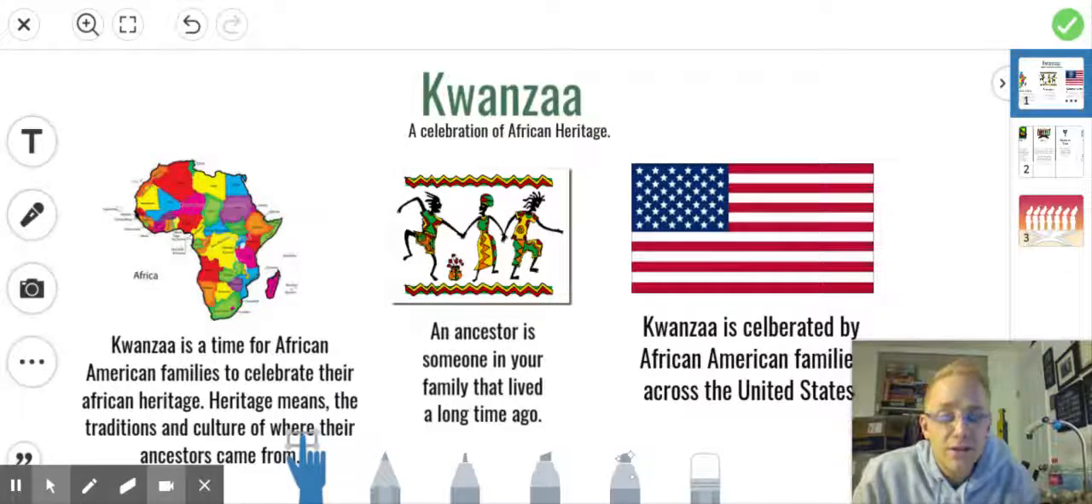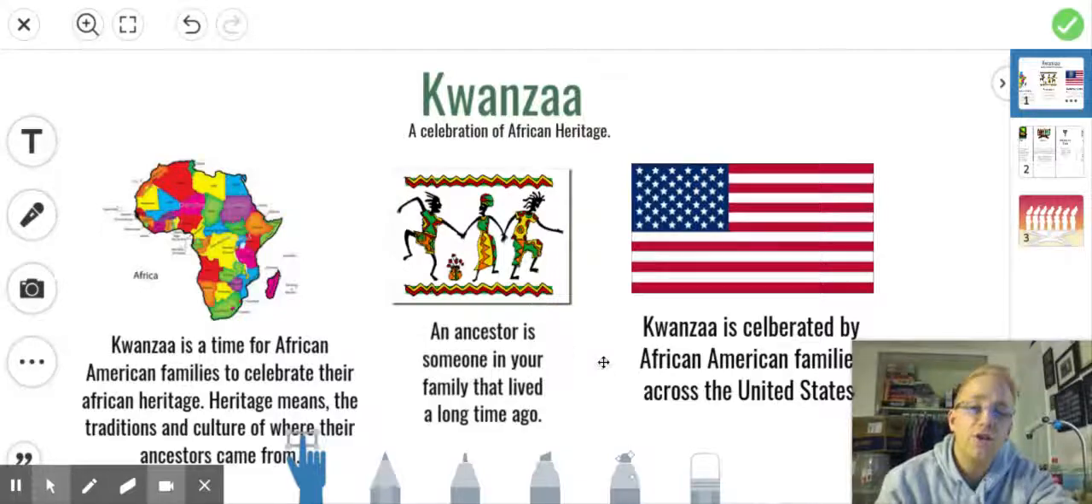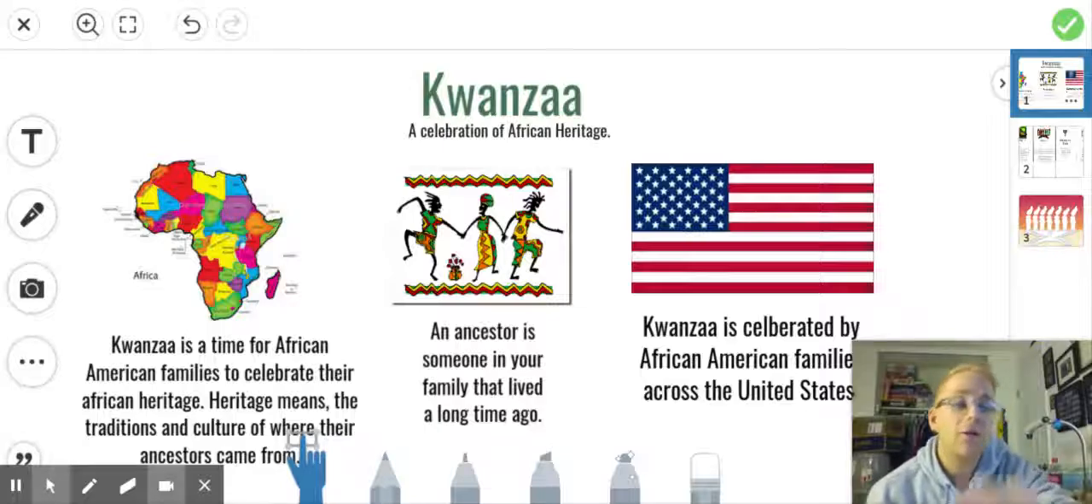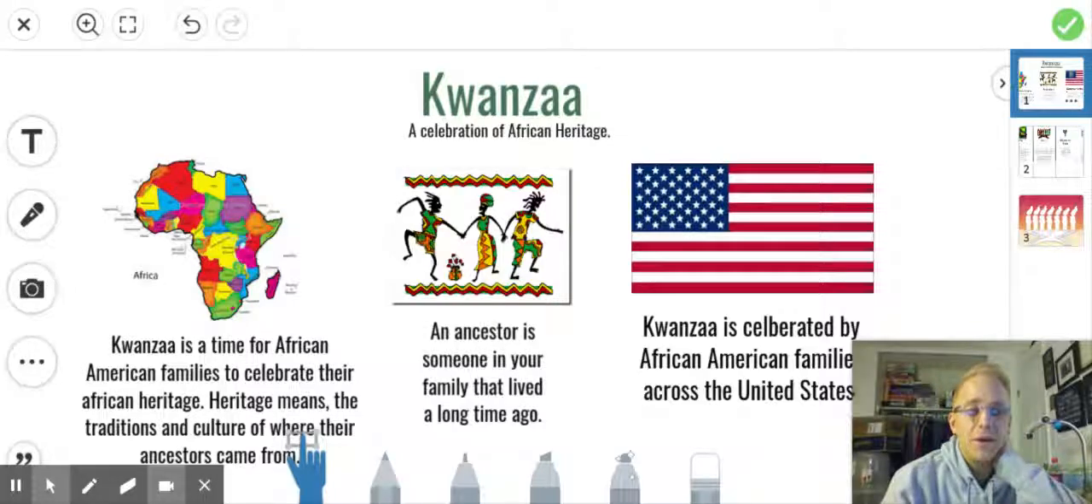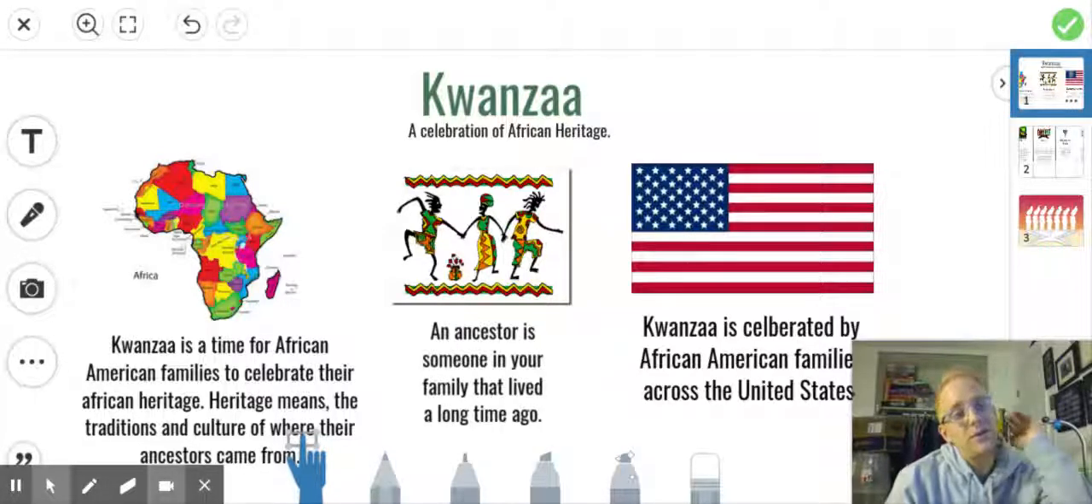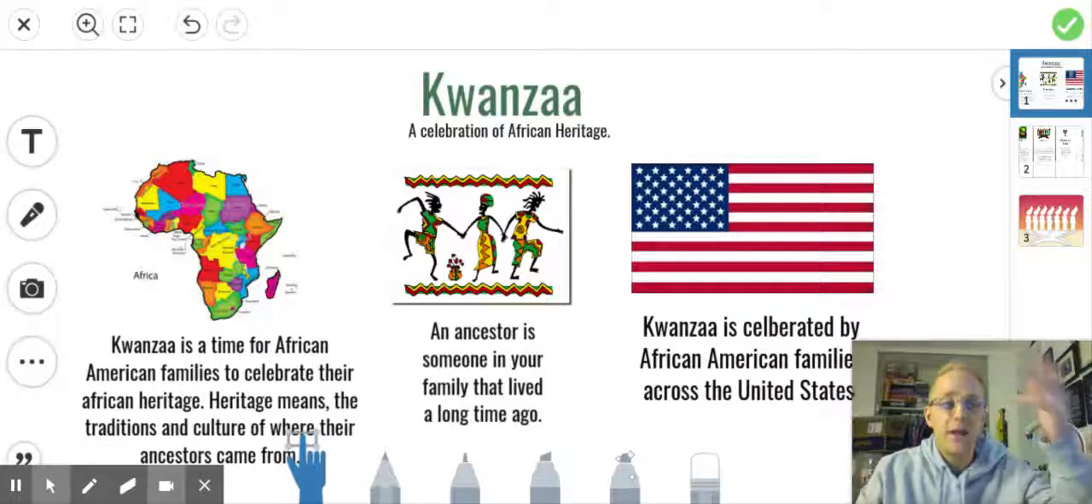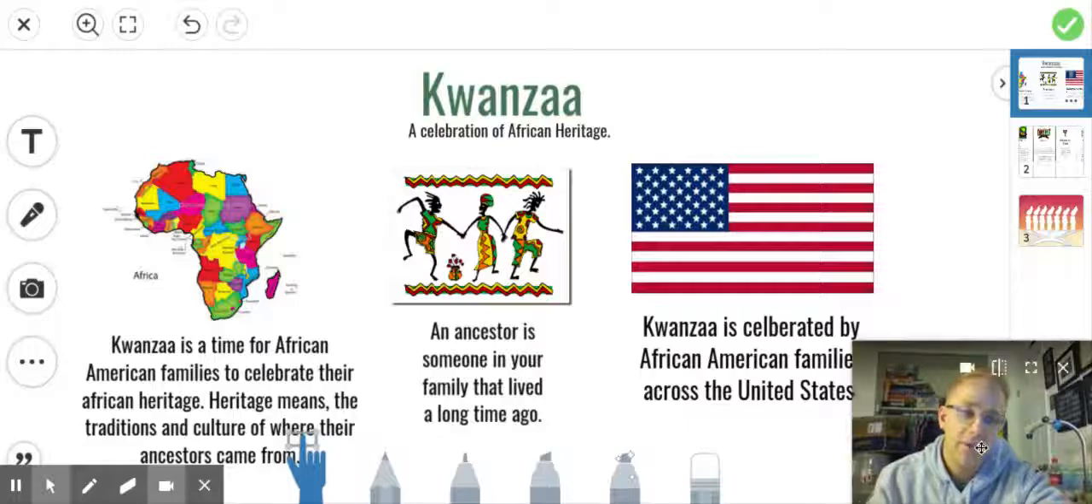Now, where our ancestors came from: an ancestor is someone in your family that lived a long time ago. Now, they're not alive anymore, but an ancestor could be a great, great, great, great grandma or someone like that. Maybe a great, great aunt or a great, great uncle. The kind of people that lived a long time ago, but they were part of your family, and we celebrate the things that they've done for us and the places that they've come from.